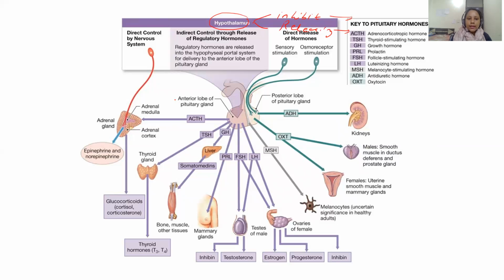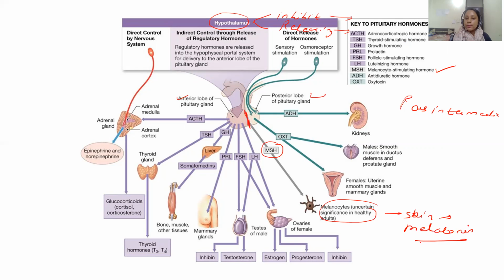This is the pituitary gland. Here you can see the anterior lobe of the pituitary and the posterior lobe, and the joining region between the two we call the pars intermedia. This is a region which secretes only one hormone, MSH, melanocyte stimulating hormone, which acts on the skin cells.